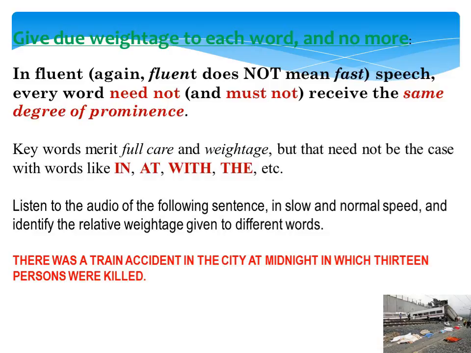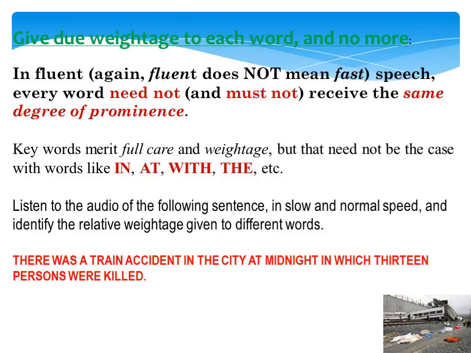In fluent, again, fluent does not mean fast speech. Every word need not and must not receive the same degree of prominence. Keywords merit full care and weightage, but that need not be the case with words like in, at, with, the, etc. Listen to the audio of the following sentence in slow and normal speed and identify the relative weightage given to different words.